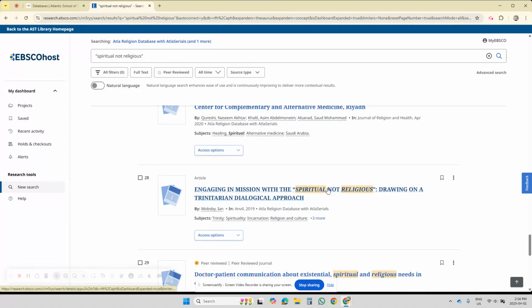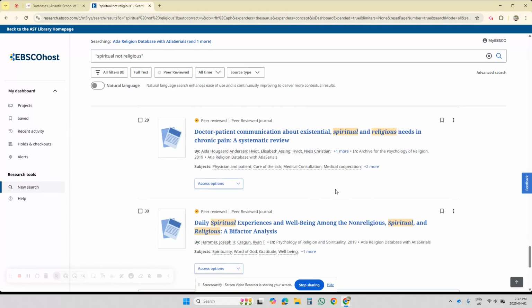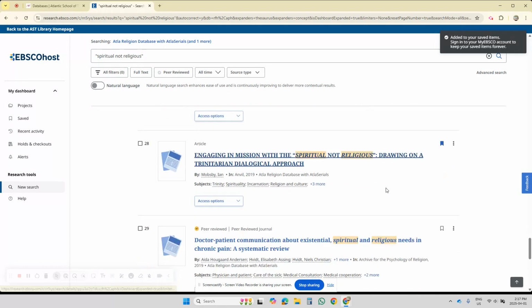Spiritual, Not Religious. Okay, this is interesting. Spiritual, Not Religious. Let's save that one. So remember, you click the little bookmark icon if you don't want to lose track of that article.